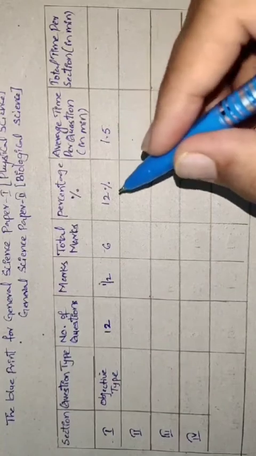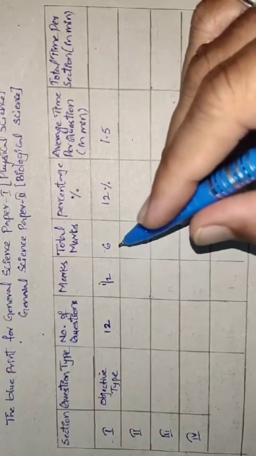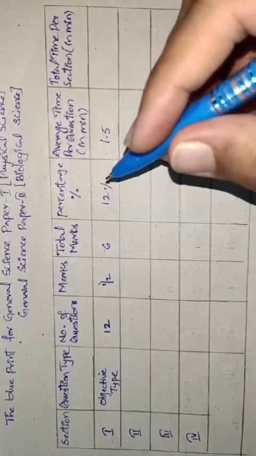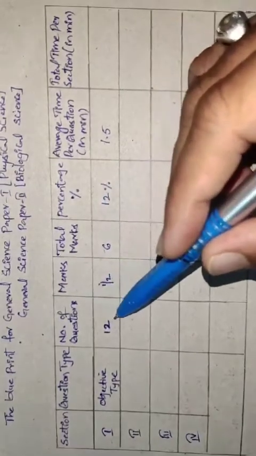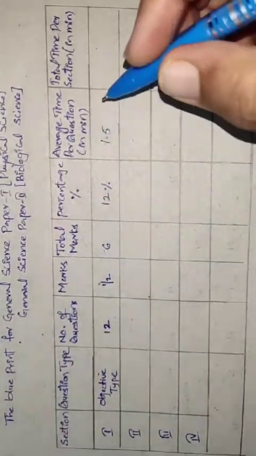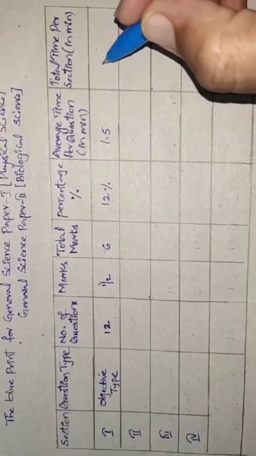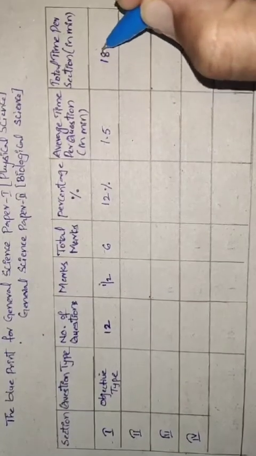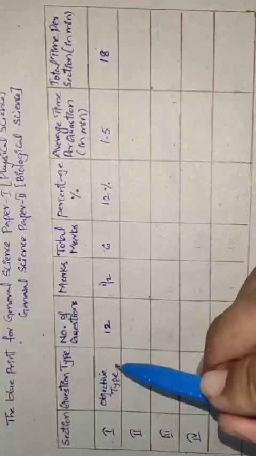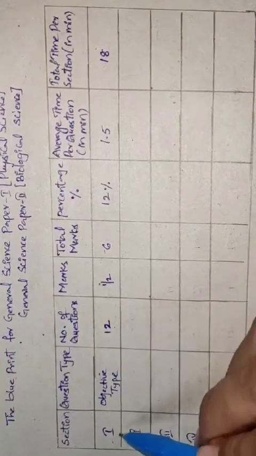You have to complete one question in 1.5 minutes. The total number of questions is 12. So when you multiply 12 by 1.5, you will get 18 minutes. It means in 18 minutes you have to complete 12 questions of section 1.